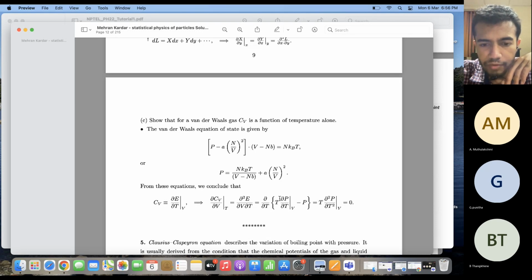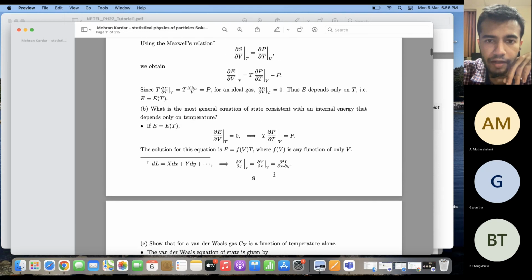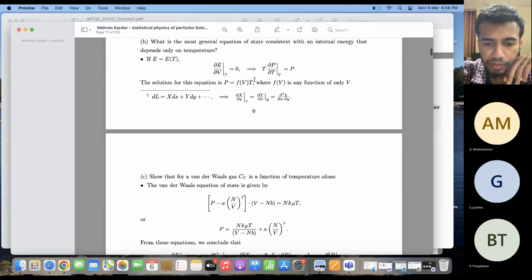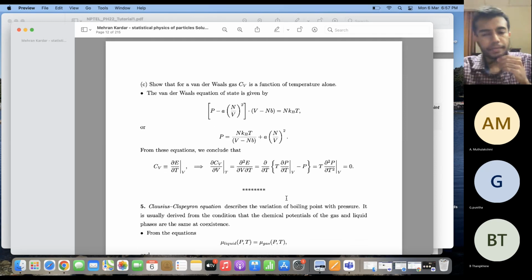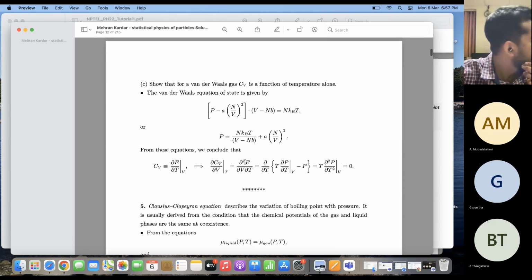So this is equal to del squared E divided by del V del T, right? I can take del T outside, and then I get del T of del E del V at constant temperature. And del E del V at constant temperature turns out to be equal to this. Therefore, this is del T of T times del P del T at constant volume minus P. Now, if I substitute this equation of P, that is, I take the derivative of P with respect to temperature at constant V, I will see that this part becomes equal to 0. So del Cv by del V is equal to 0, right? And in this way, you can show that Cv is independent of V and a function of temperature alone.